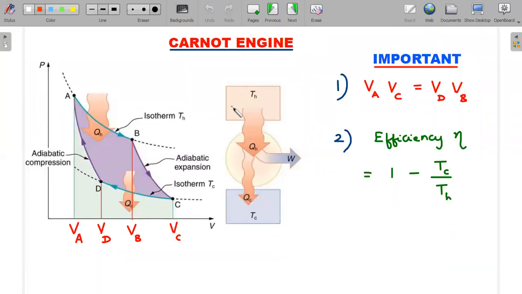So, let's go through quickly. I'm not going to explain it at length. The basic thing that you need to know about a Carnot engine is that it will have a 4 process cycle, where AB would be isothermal, BC would be adiabatic, CD would be again isothermal, and DA would be adiabatic. That means it actually works between 2 isotherms called T higher or T hot, and T lower or TC, which is T cold.